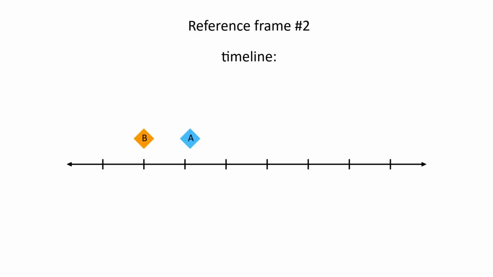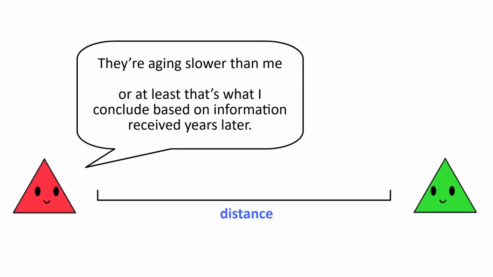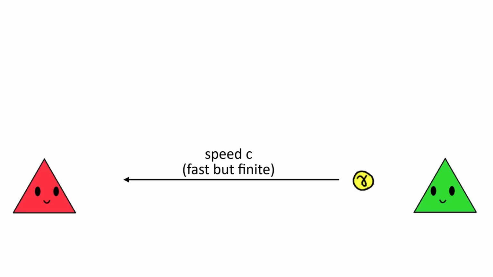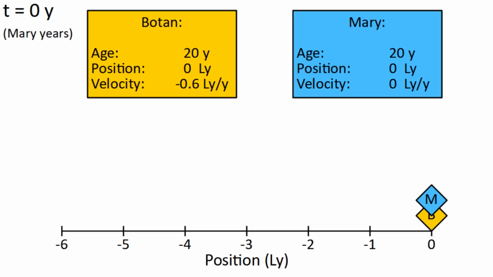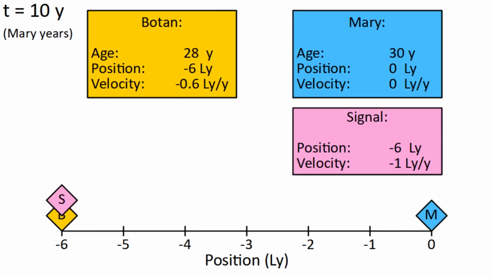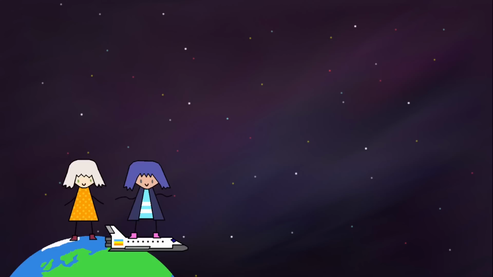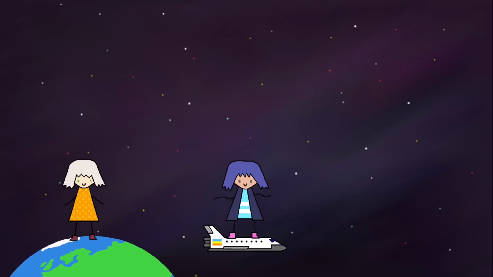For example, 2 observers can each see each other as younger, and it doesn't cause any issues as long as there's a distance between them. Since instant communication is impossible, they don't actually see each other in real time. Instead, the only way for them to interact is by sending finite speed signals to each other. As we saw in episode 3, when you apply things like invariance of c to these signals, the results stay consistent across both reference frames, which is why it's okay for their perceptions of time to differ. The key factor here is that the distance between them makes instant communication impossible.